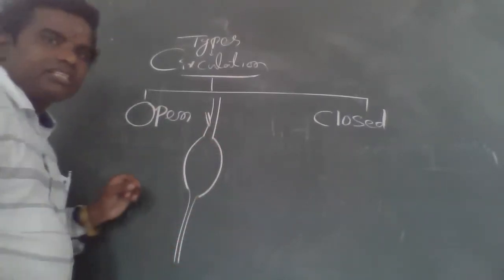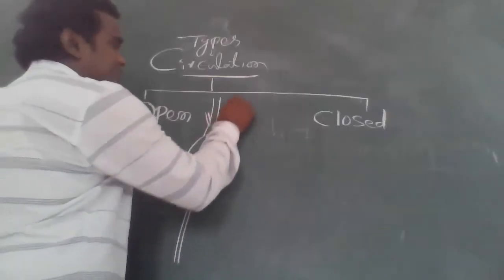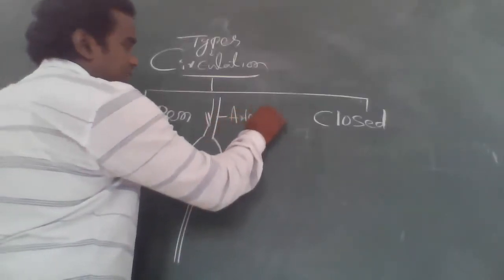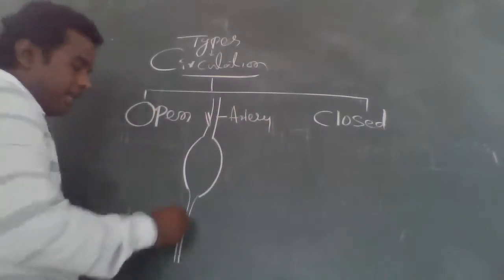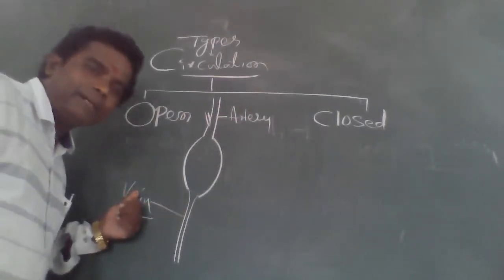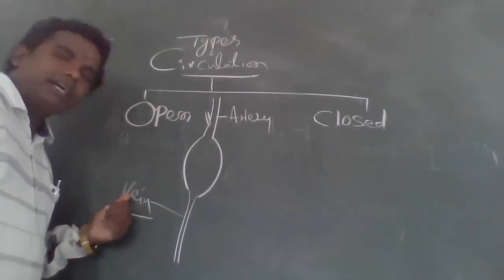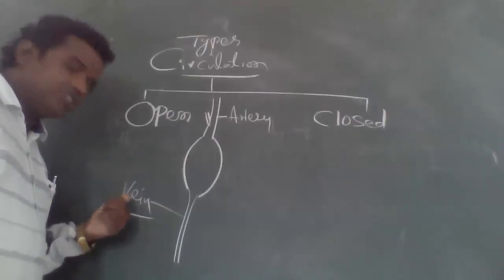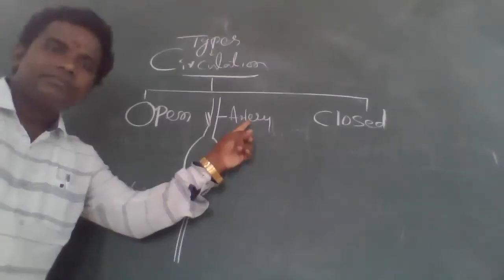This one is artery, and this one is vein. Okay, this diagram is visible. Can anybody say? Yes, sir, clear. Okay, this one, what is this? Vein. And this one is artery.